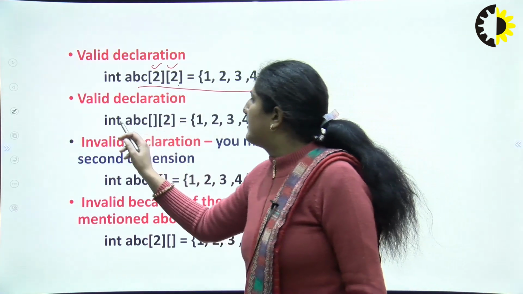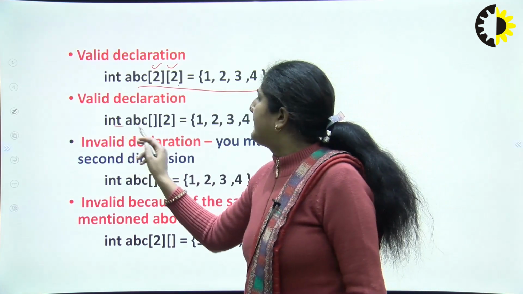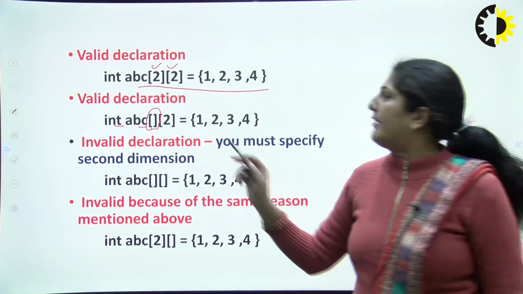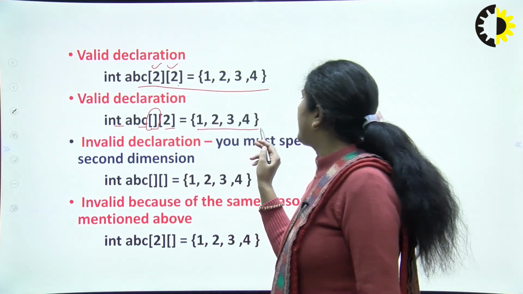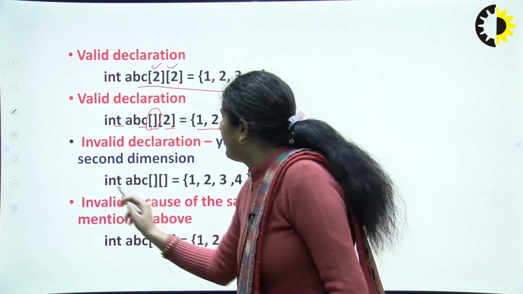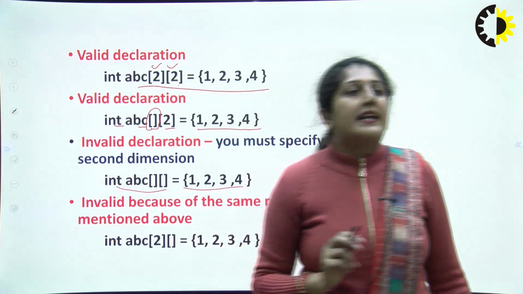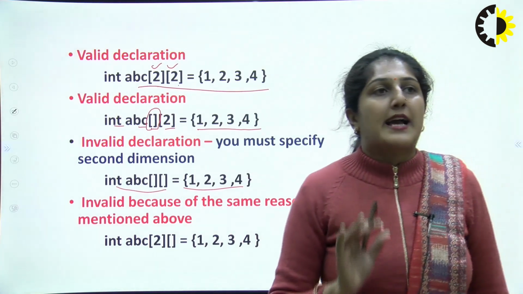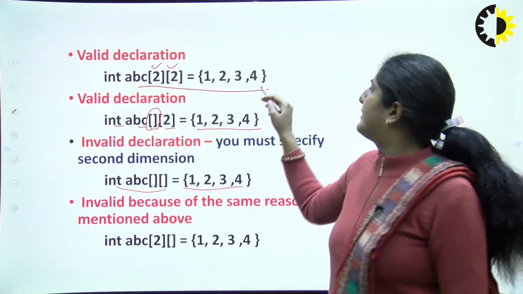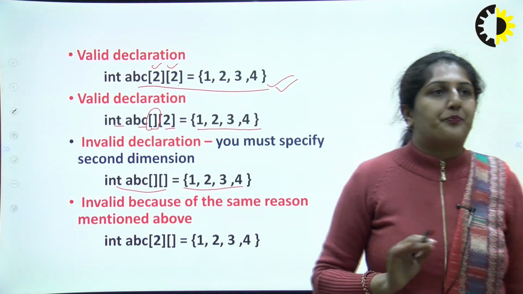If we see this, is it valid? int abc, we have not declared the row, but we have declared the column, so the elements are like this. Now this, so these are invalid because we have to specify the size of both rows and columns. So all 3 are invalid. Only this is valid because we have declared the row and column.